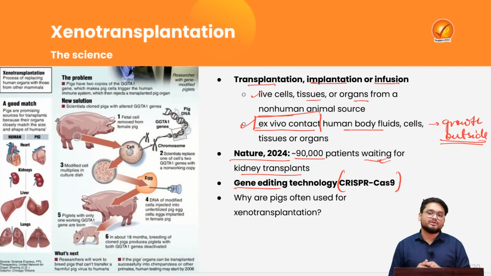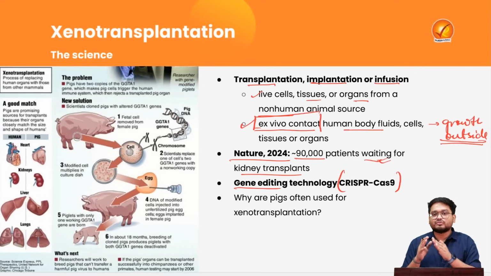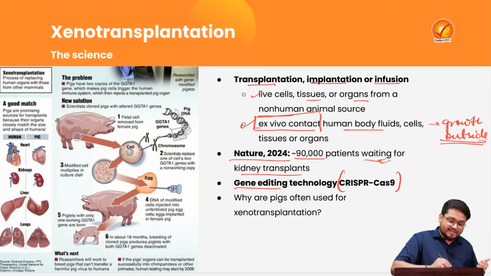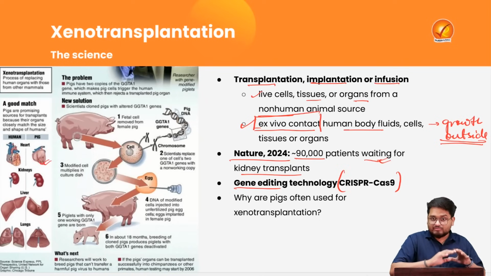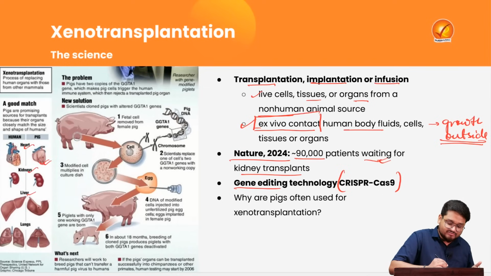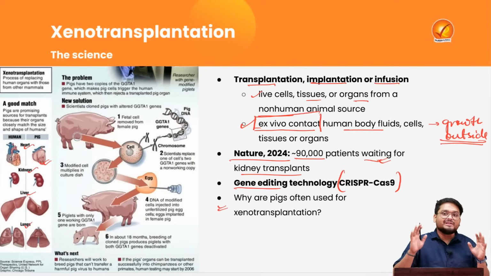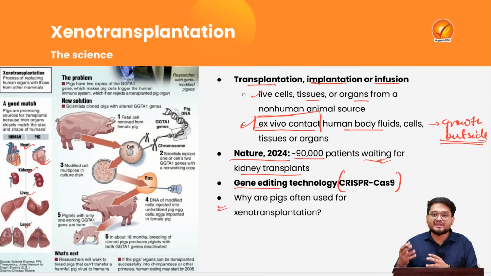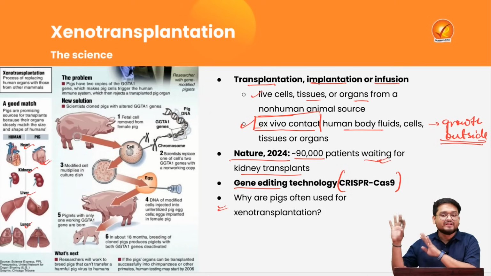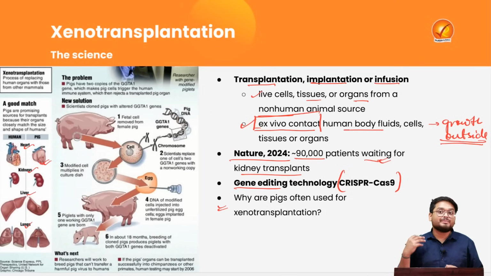Now scientists have come up with a solution that we can use pigs for the organs that we need in various patients. Pig organs and entities, for example heart, kidneys, liver and lungs, are actually very, very close to human organs in size and composition. So pigs are the best source from where we can source the organ. But we have to understand that our own human immune system, whenever it receives a foreign animal's organ, will have a high chance of rejecting the particular organ.